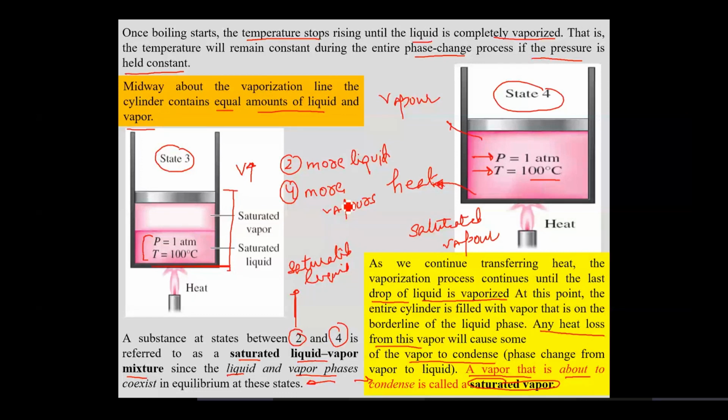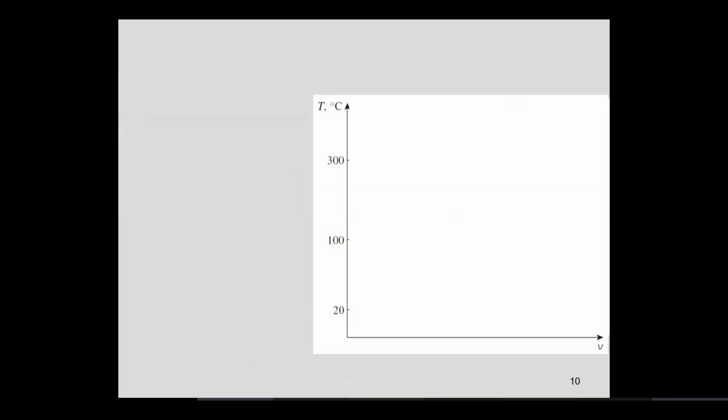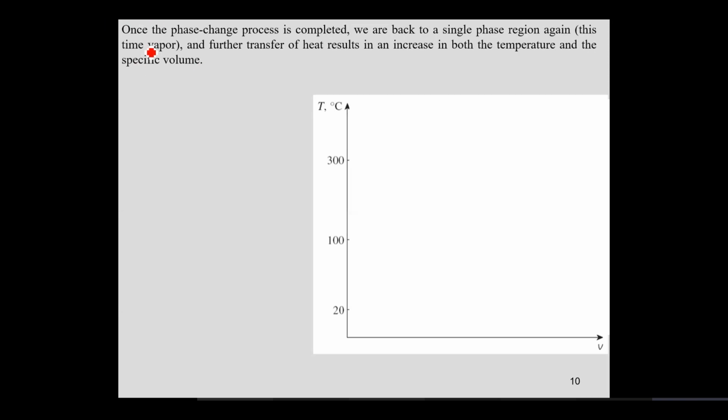Clear? Okay sir. Now moving on, if you continue adding heat, what would happen? You would again enter into a single phase region. Once the phase change process is completed, you would enter again into the single phase region. This time the phase which you will be having would be which phase? Vapor phase, obviously.